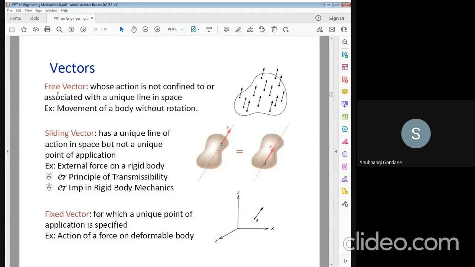Vectors are classified as free vectors, sliding vectors, and fixed vectors. This is the diagram of the free vector, whose action is not confined or associated with a particular space, and that is known as a free vector. If the line of action in space cannot be unique, then it is a sliding vector. And if a unique point of application is specified, then it is a fixed vector. So these are the three types of vector. All the students see the diagram.